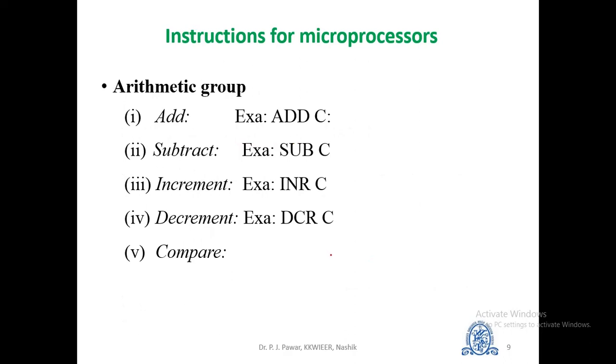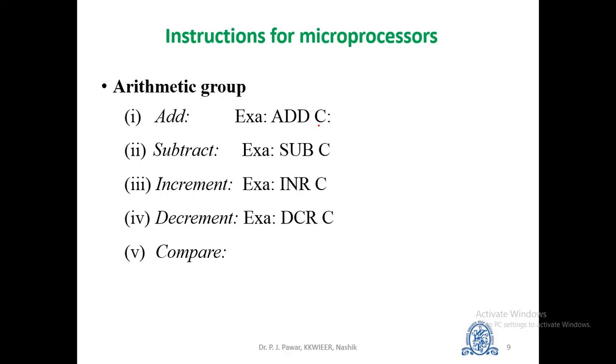Next group of instruction is the arithmetic group. Various instructions that come under this category are add, subtract, increment, decrement, and compare. Add instruction is used to add data in some register or memory location to the contents of accumulator. For example, ADD C will add the content of register C to the content of accumulator. Of course, here there is no need to explicitly write ADD A, C, since for addition, one of the data should be in accumulator, and therefore A here is implicit.